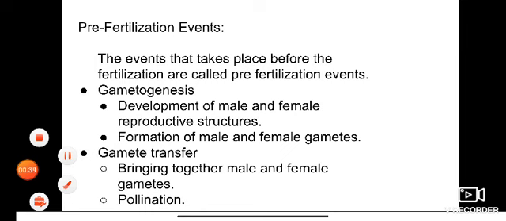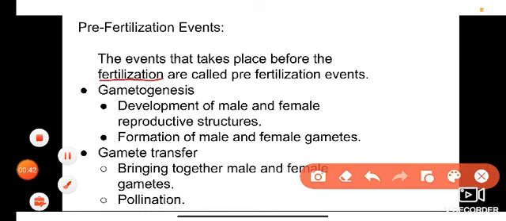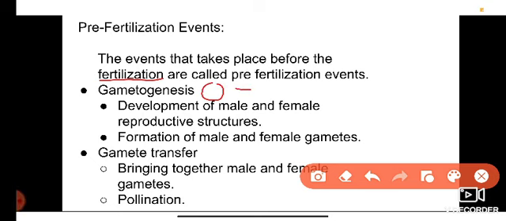We already know about the fertilization process. Fertilization means the process of fusion of a haploid male gamete and a haploid female gamete to form a diploid zygote. That process is called fertilization, and it is also called syngamy. The name itself indicates that pre means before. The events that take place before fertilization are called pre-fertilization events.